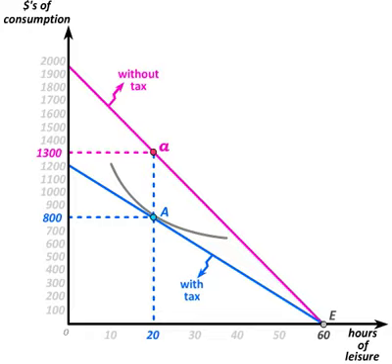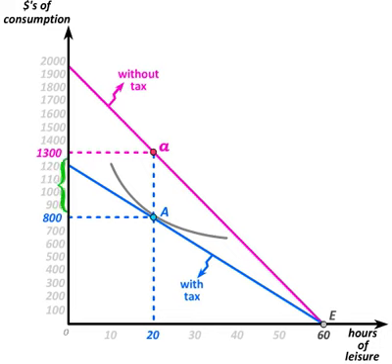Thus, if there was no tax imposed on the worker, we know the worker would in fact be able to earn $1,300 by working for 40 hours a week. Notice that that argument does not require us to believe that the worker would in fact choose the lowercase a bundle if he faced the magenta budget constraint. We're just using the lowercase a bundle to identify how much of a paycheck the worker would be bringing home if he worked for 40 hours a week in the absence of a tax.